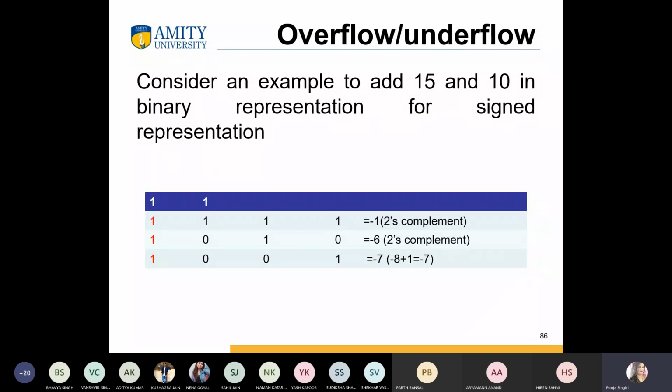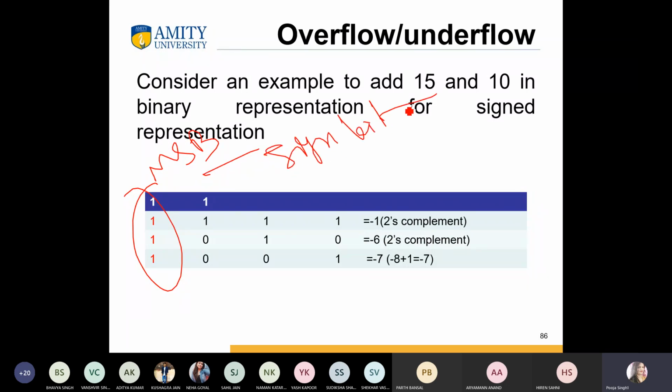Now we consider example 2, 8, 15 and 10 in the binary representation for signed representation. These are the most significant bits which denote your sign, the sign bit. And if we take the 2's complement of -1, and again -6, and -7, this is -8 plus 1 equal to -7.